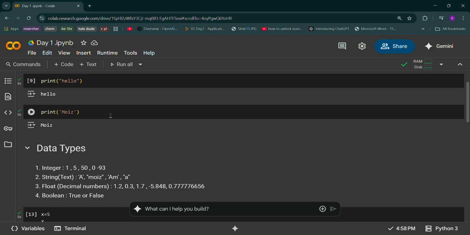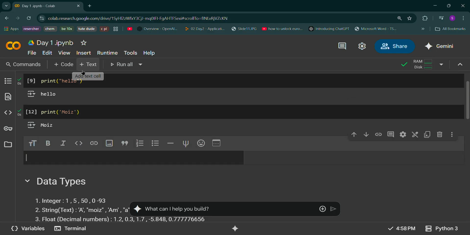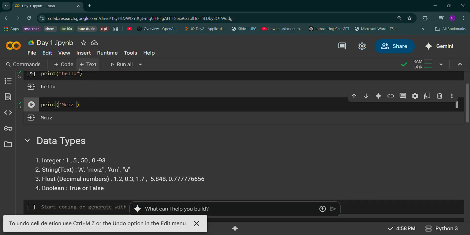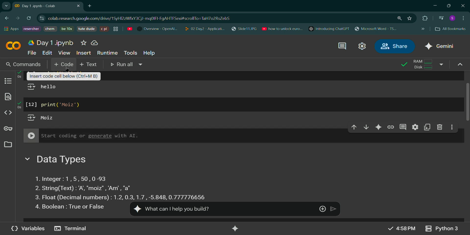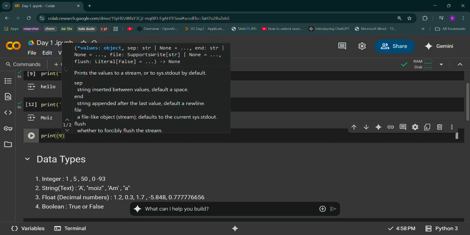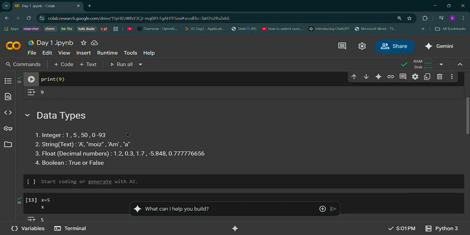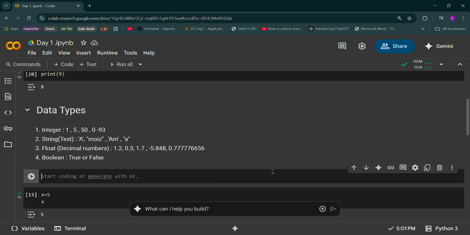So what we have done, we have printed some text, some message we can say. Okay, some string values. It is not mandatory that we should only write this thing, only print. Can we write a number also in print? Let's check if you have any doubt, something like, hey, can we print 9 also here? Let's run and check. Yes, you can. It is printing an integer value.